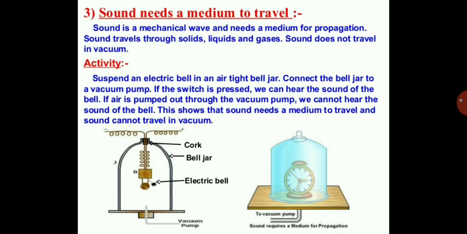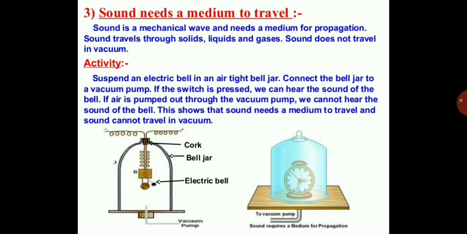Again, there is an experiment known as sound needs a medium to travel. Sound is a mechanical wave and needs a medium for propagation. It travels through solids, liquids and gases. Sound does not travel in a vacuum. So how are we going to prove it?